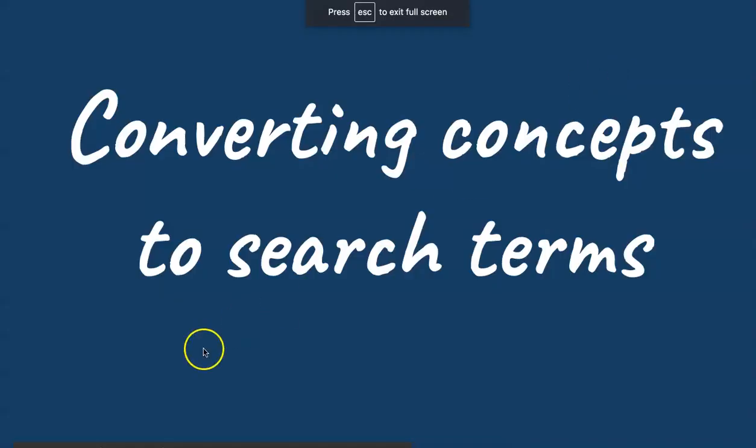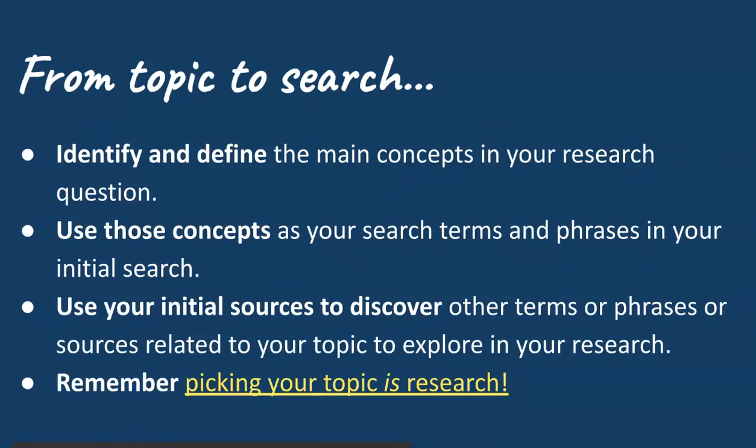Converting concepts to search terms. In moving from a general topic to a careful and diligent search for information, you want to identify and define the main concepts in your research question, so you can use those concepts as your initial search terms. You can also use language from your initial sources to help you define those concepts.